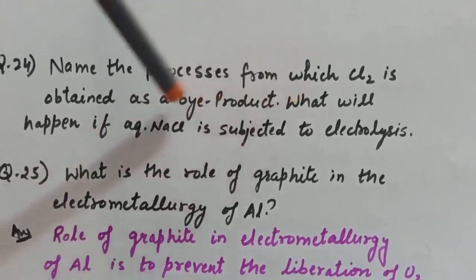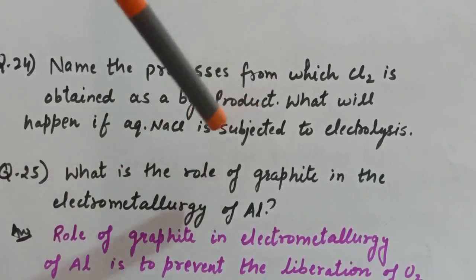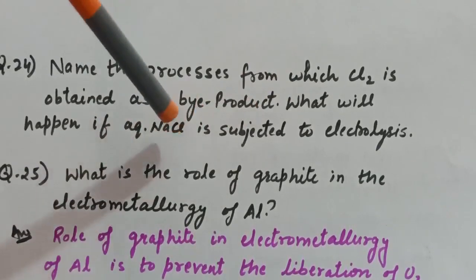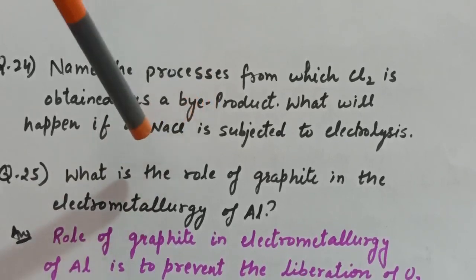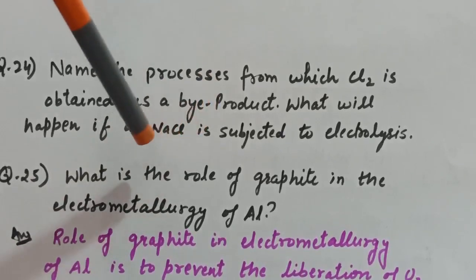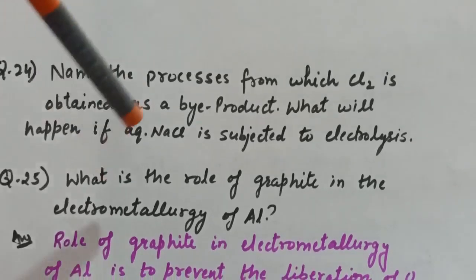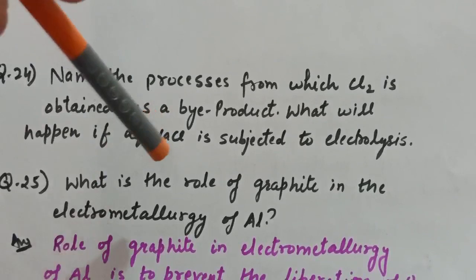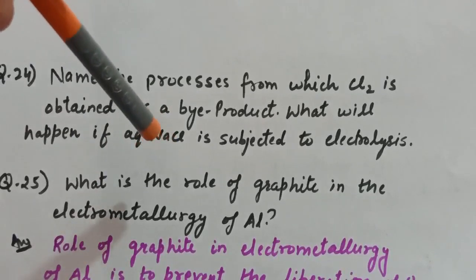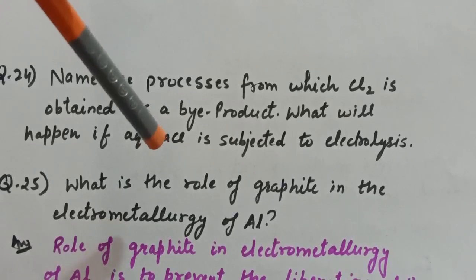And next is, what will happen if aqueous NaCl is subjected to electrolysis? So in aqueous NaCl we have Na positive, Cl negative, H positive and OH negative. So when we do the electrolysis of NaCl, at the anode Cl2 gas will liberate, and at the cathode hydrogen gas will liberate, and in solution sodium hydroxide is produced.